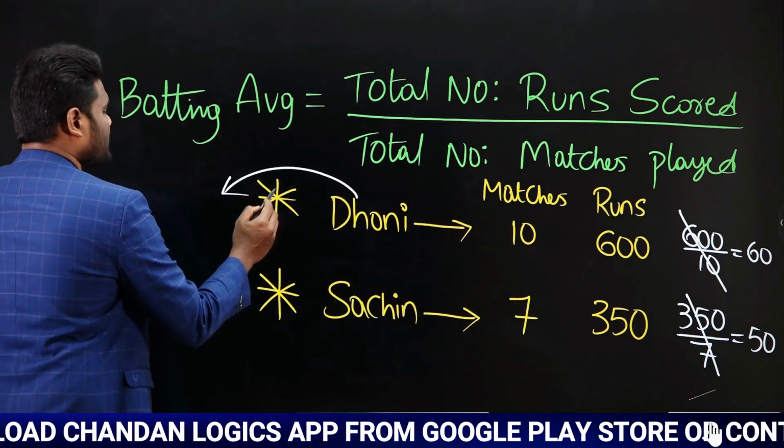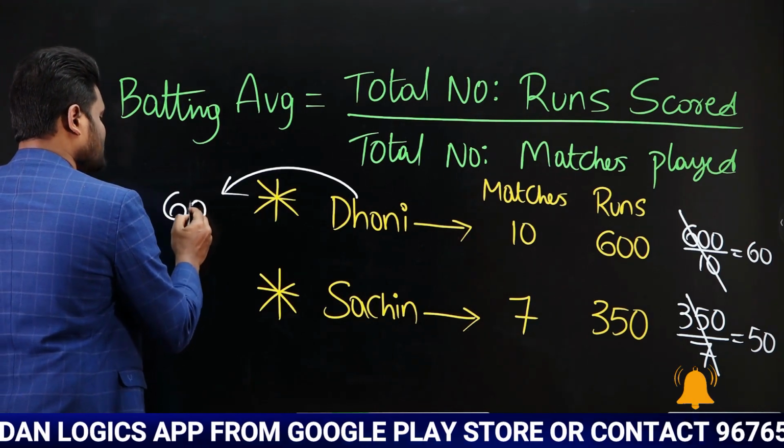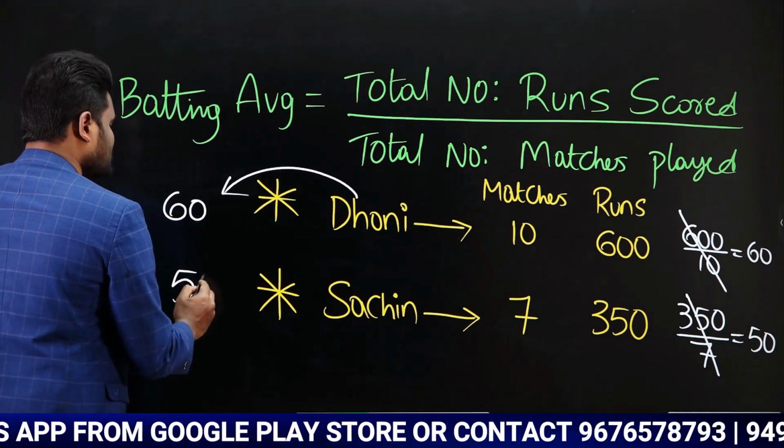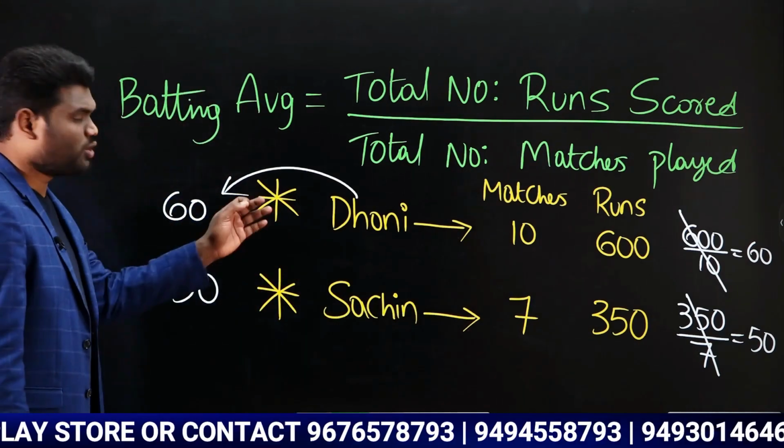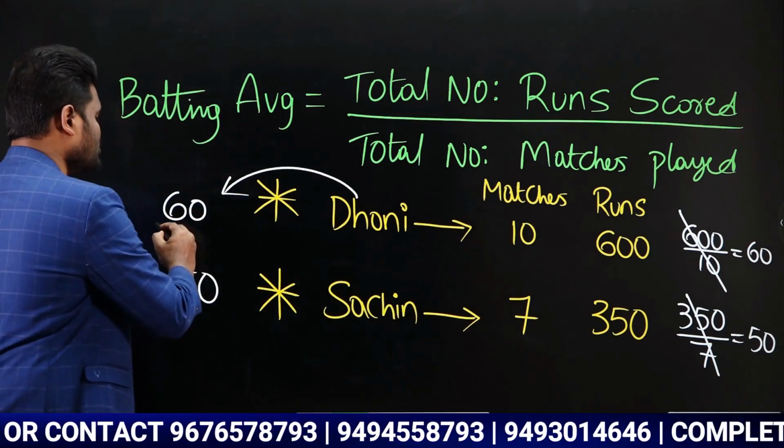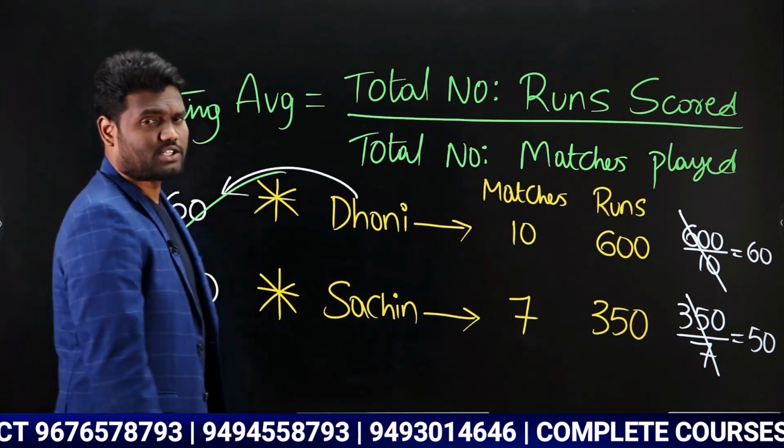Now Dhoni's batting average is 60, whereas Sachin's batting average is 50. If I ask who is the best batsman out of these two, you should say Dhoni. Why?